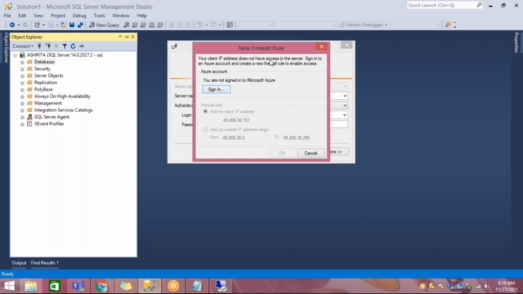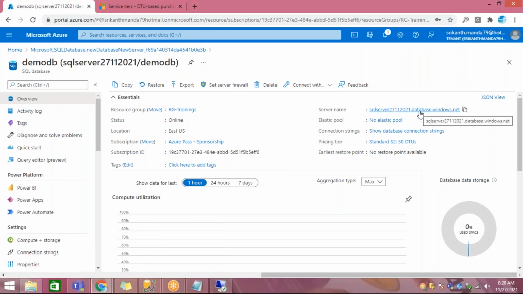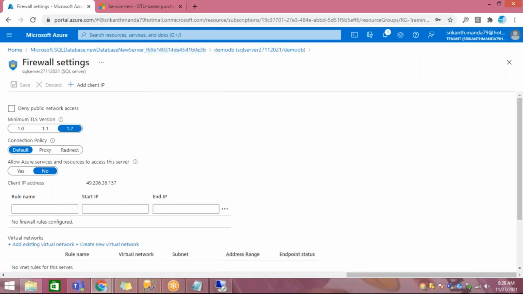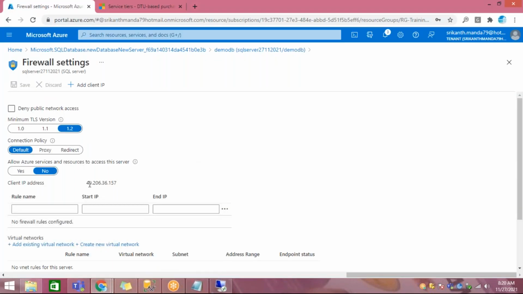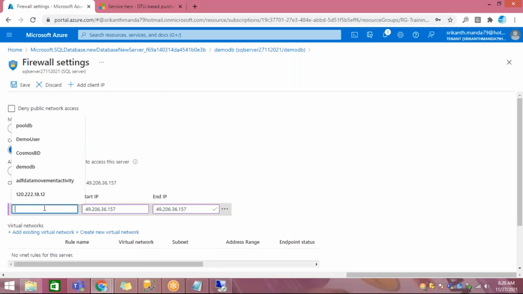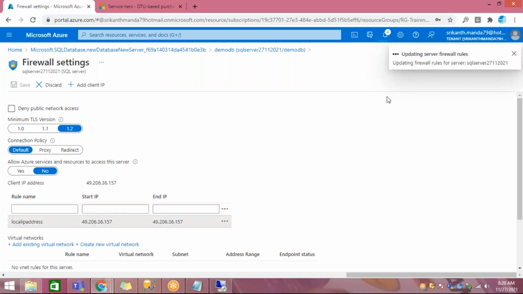Now you need to add your IP address because you are accessing the server from outside. We'll talk about all this in detail. Go to the firewall settings. You are accessing the cloud machine from your local machine, because you are sitting at home. Until you add your IP address here, you cannot connect. So take the local IP address, put it here, and save it. How do you get that local IP address?